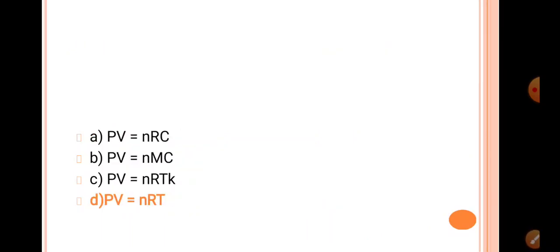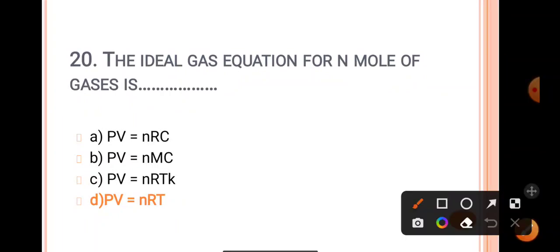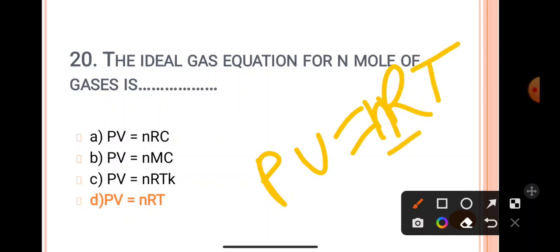Next question, the ideal gas equation for n moles of gas is. We know the ideal gas equation is PV is equal to RT for 1 mole, and for n number of moles, PV is equal to nRT. n is the number of moles, P is the pressure, V is the volume, R is the gas constant and T is the absolute temperature.